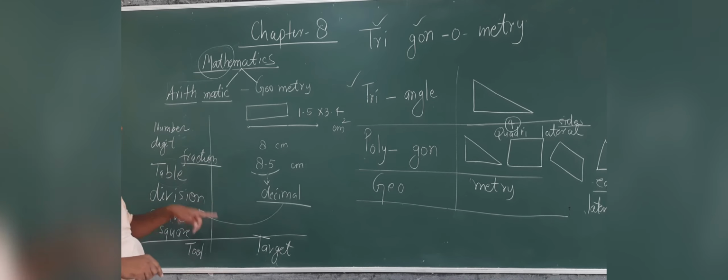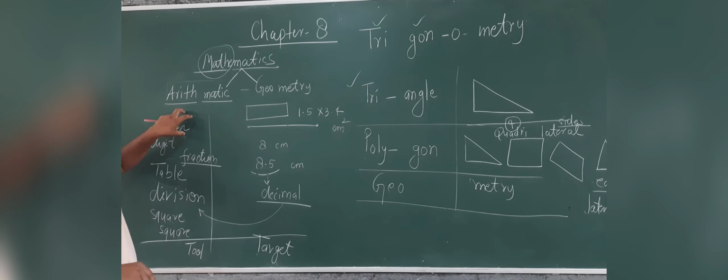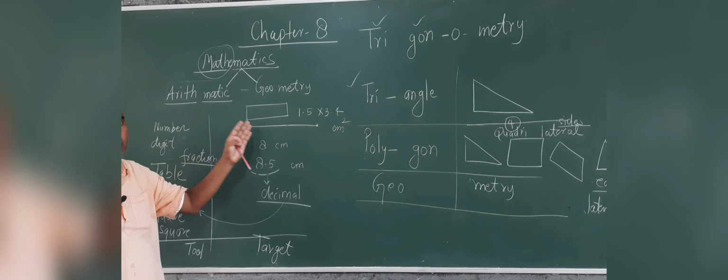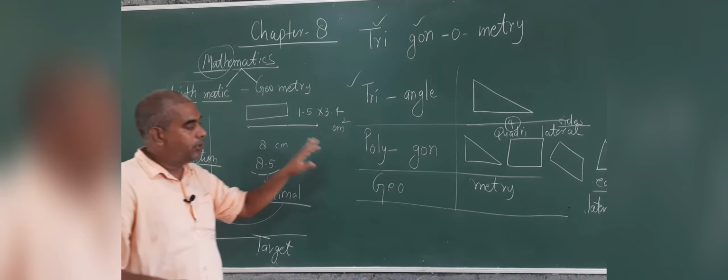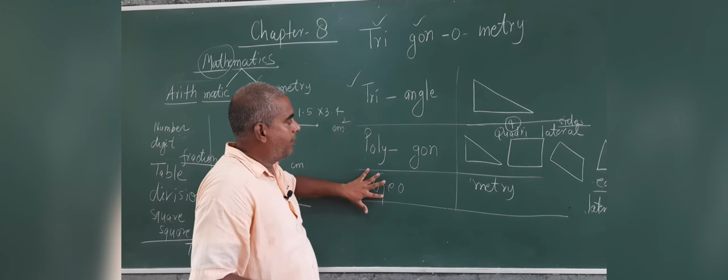Geometry is the target. That is why your mathematics class starts with arithmetic and goes slowly to geometry. Geometry has many branches. This is the target of mathematics, geometry. Out of those many branches, one branch is trigonometry.